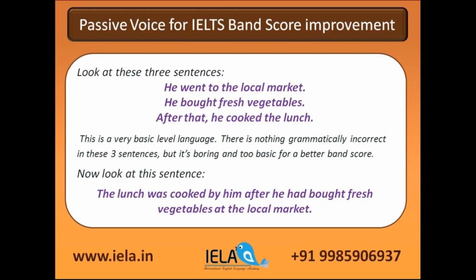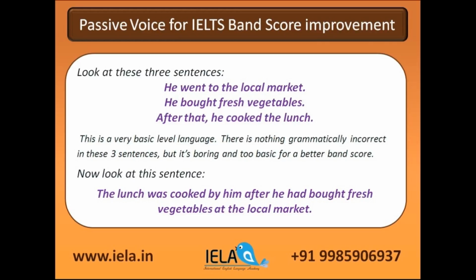Now look at this sentence. The lunch was cooked by him after he had bought fresh vegetables at the local market. This is something better, right? The lunch was cooked by him after he had bought fresh vegetables at the local market. So much better. The lunch was cooked by him. Passive voice. After is the word which is connecting from first sentence to second sentence here. He had bought fresh vegetables. Past perfect tense. Fresh, adjective. At the local market. At is the preposition.